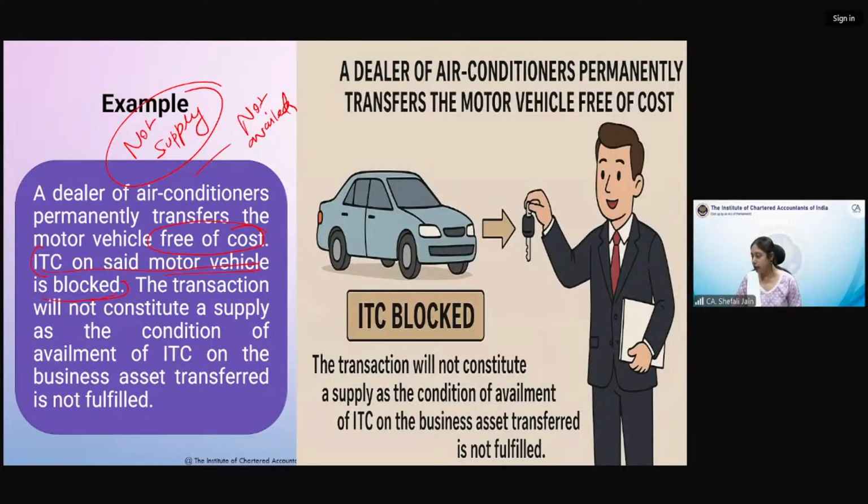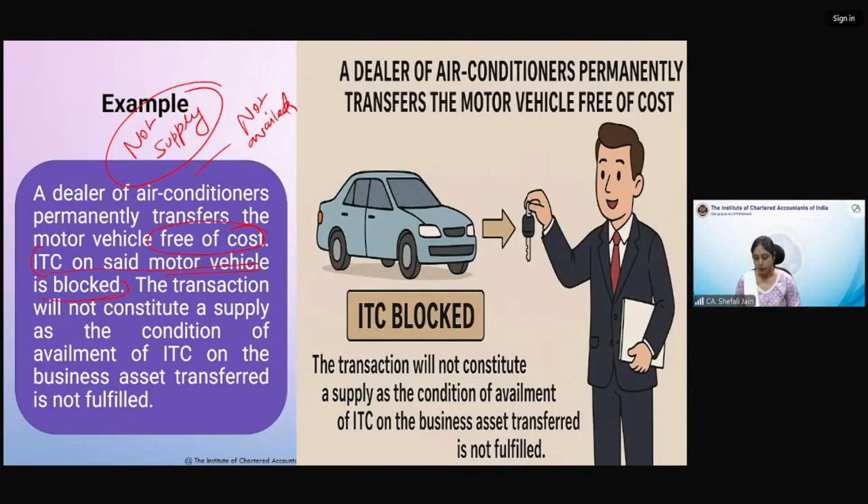Can it be considered as supply under Schedule 1 in case of permanent transfer if ITC is claimed by the receiver? No, Anil, actually, ITC is always claimed by the receiver. I always claim ITC on my purchase. So when I am claiming ITC, I am a purchaser only. I am a receiver only. So it doesn't make any difference if the tax is being paid by RCM. RCM is only a way of depositing tax.